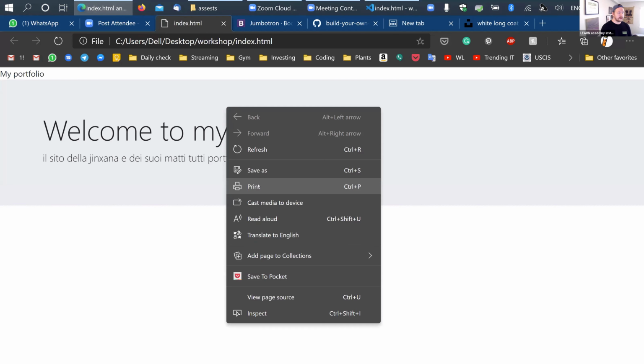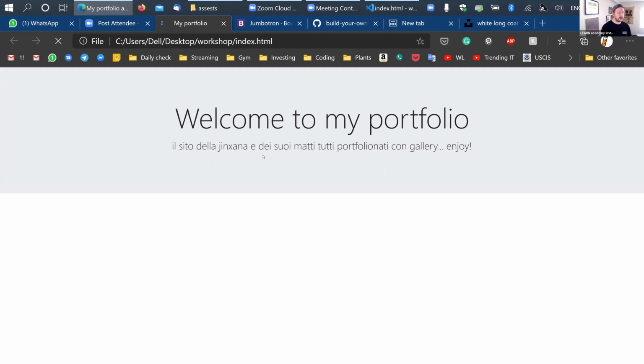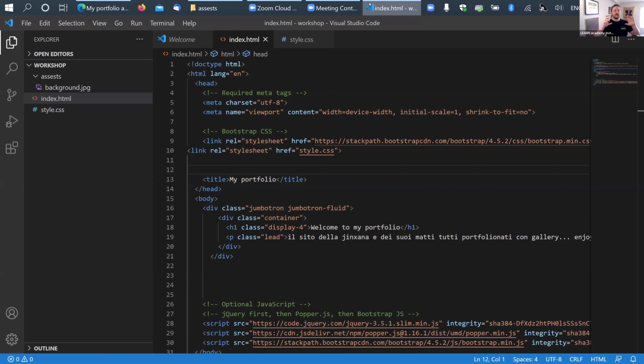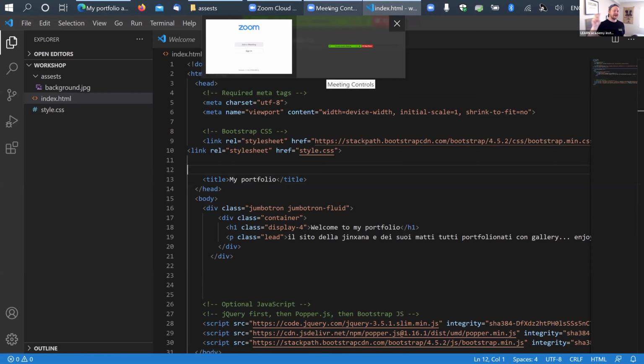Let's go back to index. Let's refresh this page. Oh, there it is. Cool. And the image again is huge, but it's there. We'll fix that problem of the image being gigantic a little bit later. But when we're looking at that, we need to make sure that all of our properties that go inside of our tags stay within that tag. These carets denote where the beginning and end of that tag is. Your quotation mark was just floating out in space, essentially. So we need to make sure that was back inside of there.